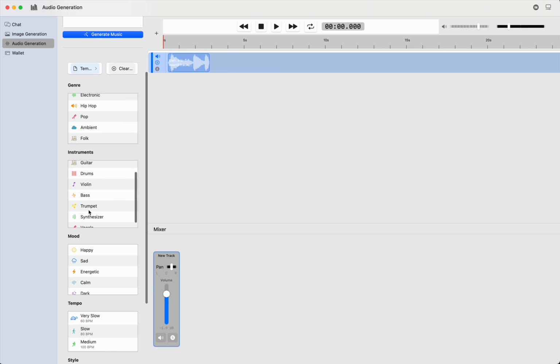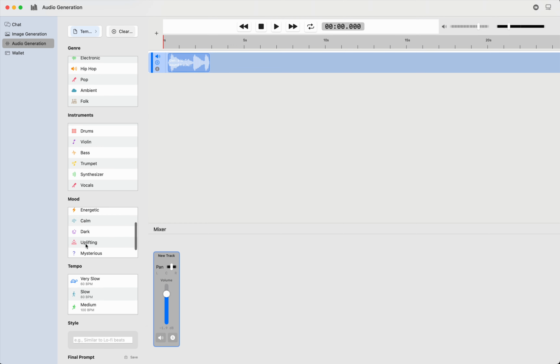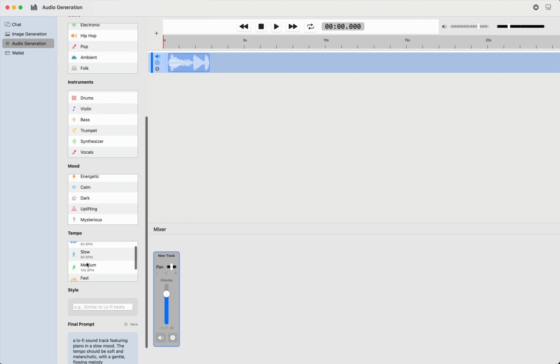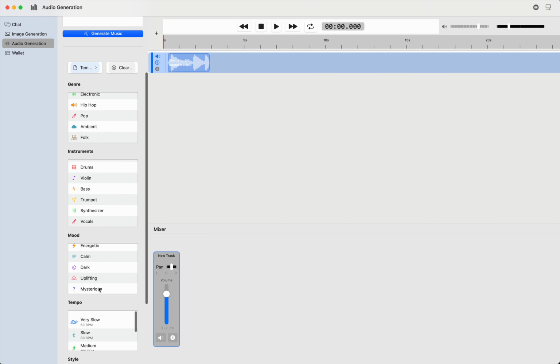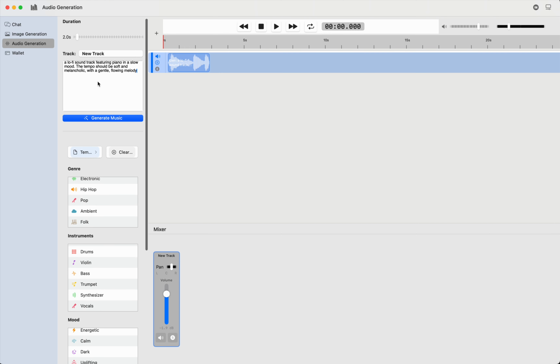You can choose the instruments. You can choose the mood: happy, sad, energetic, calm. The tempo: very slow, slow, medium. We'll see that in a second. Then you can even say if you want it to be in the style of a certain person or artist or whatever. And that'll populate here as well. We'll look at that here in a second.